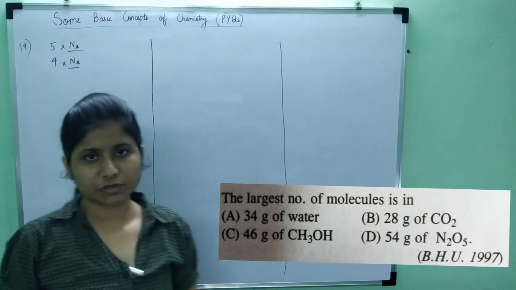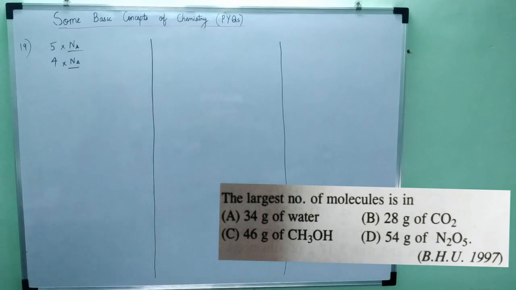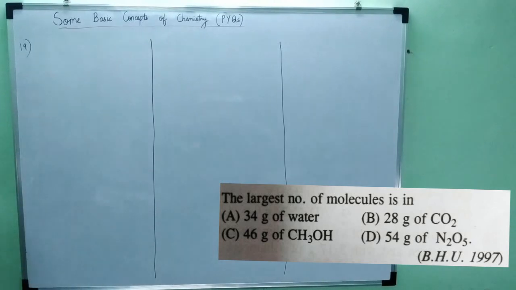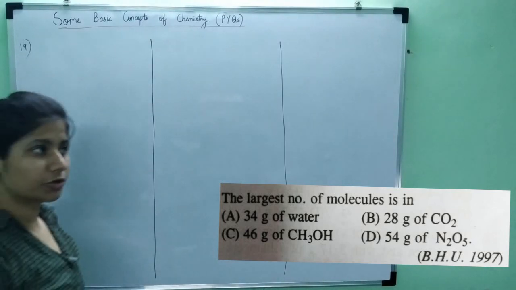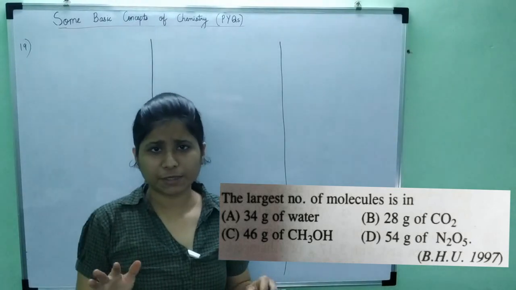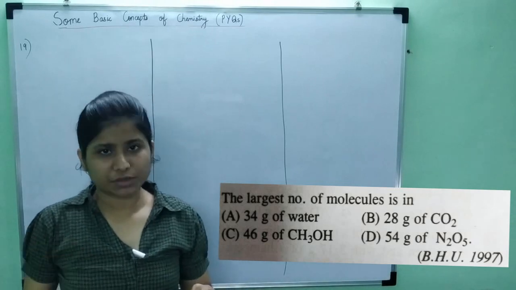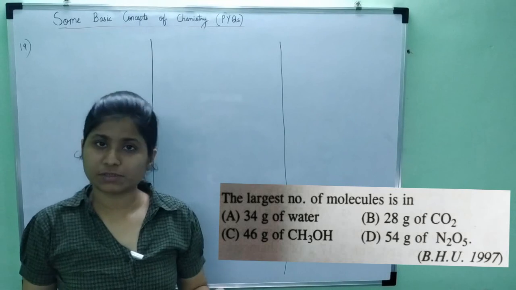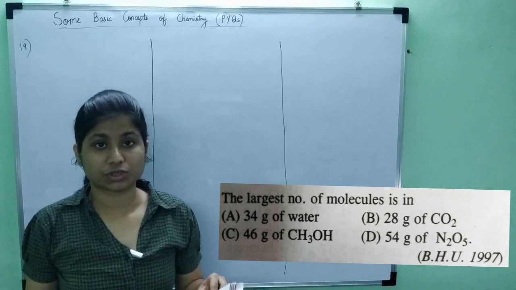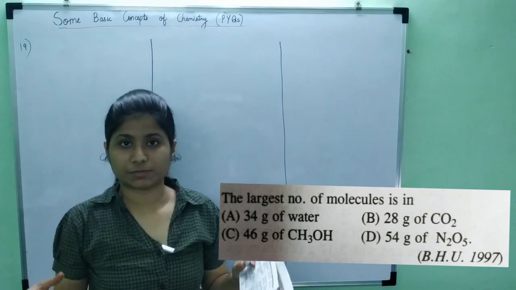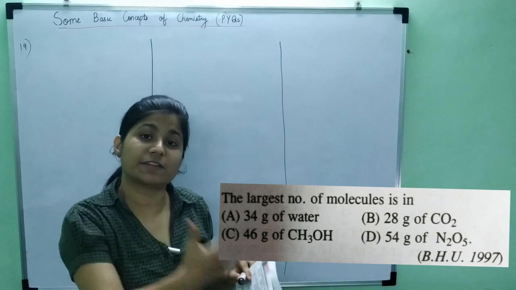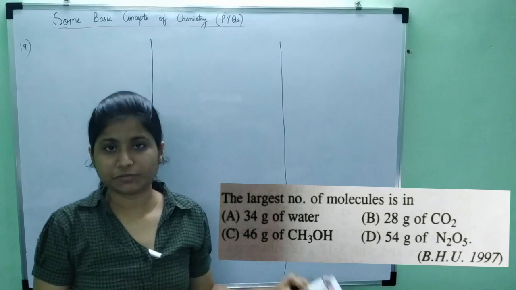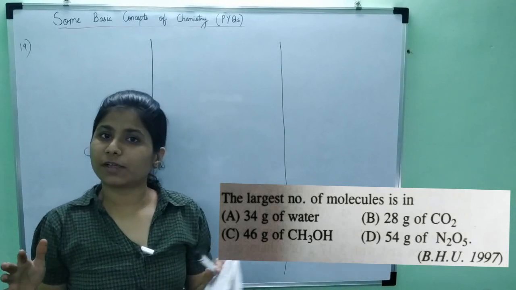So instead of solving for number of molecules, we can also solve for number of moles and then generalize for number of molecules. Always, number of moles and number of molecules can be understood when we have to take ratios. Then moles and molecules can be interchanged. But with weight, this is not possible. Which has highest weight will have highest number of molecules? It's not possible. All of them have different molecular weights. So never do this.